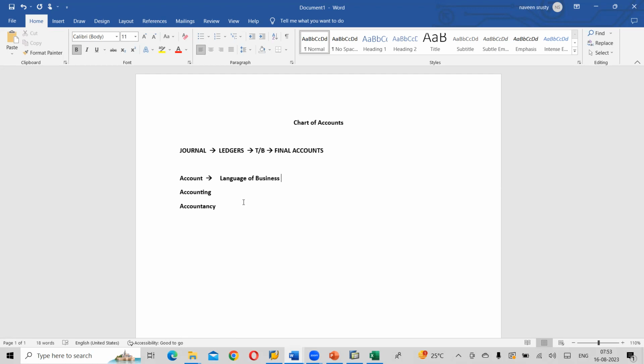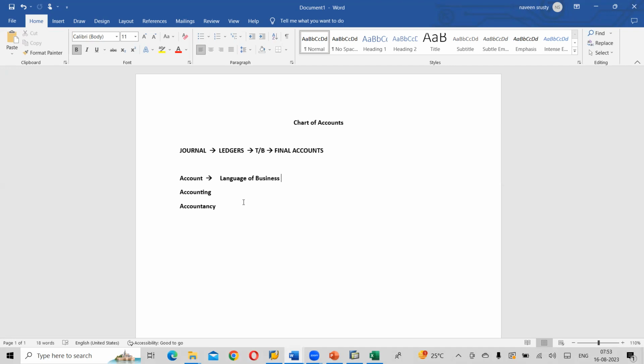Something like body language: if I do some signs and the opposite person understands that sign, then we call it a language, body language. Whatever we speak is called verbal language.